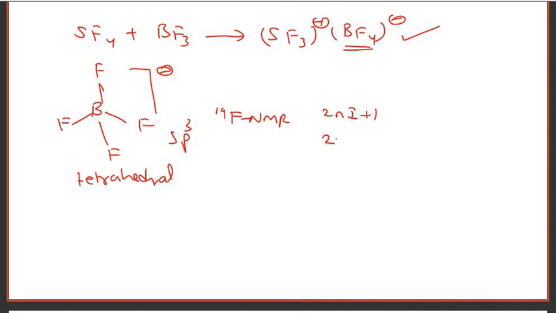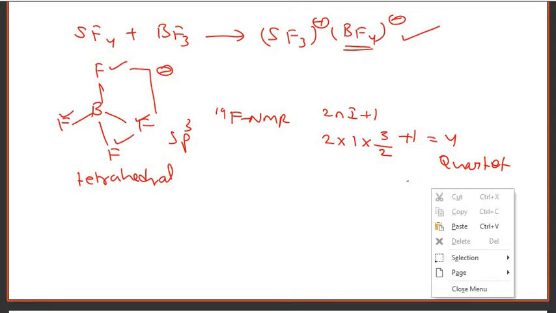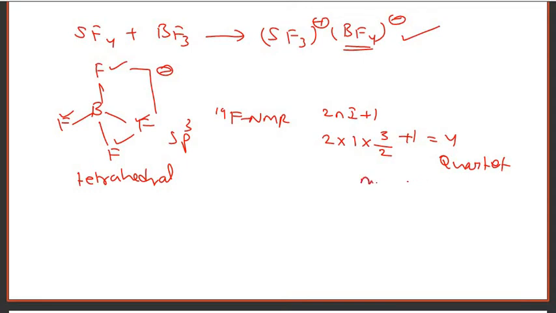That is 2 into 1 into I, and the I value for B is 3/2, plus 1, which is equal to 4, which is a quartet. Because these 4 ligands are the same, the quartet will not follow Pascal's triangle.